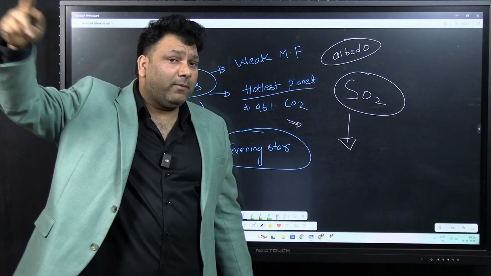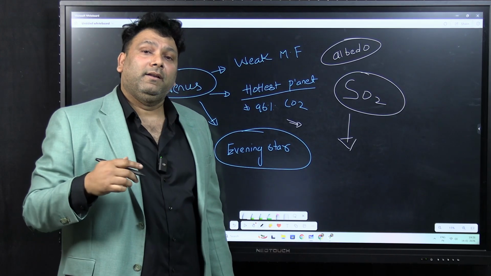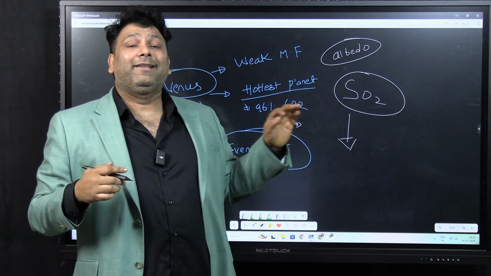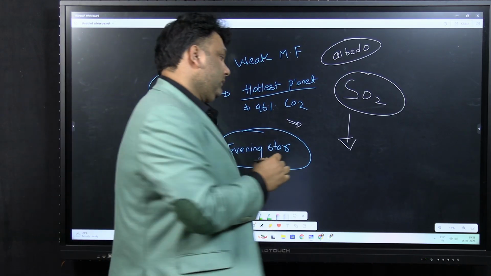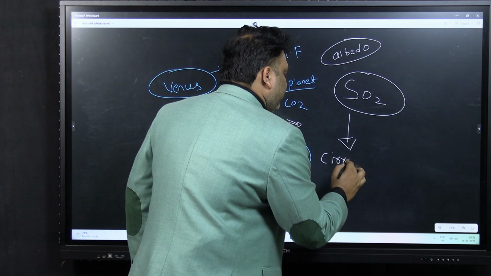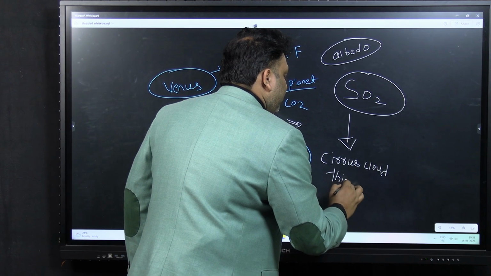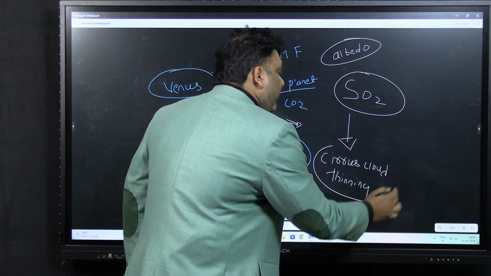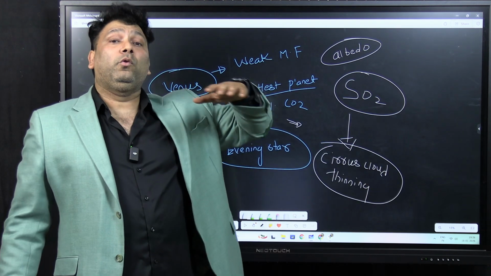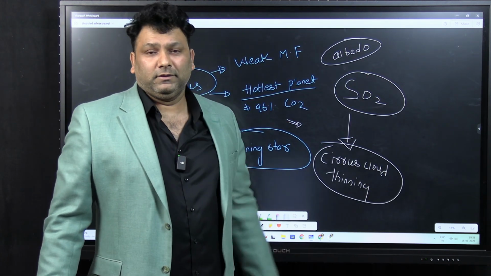Means sun ka heat jitna bhi aa raha hai usko reflect karwana hai. So there is some process called as cirrus cloud thinning.